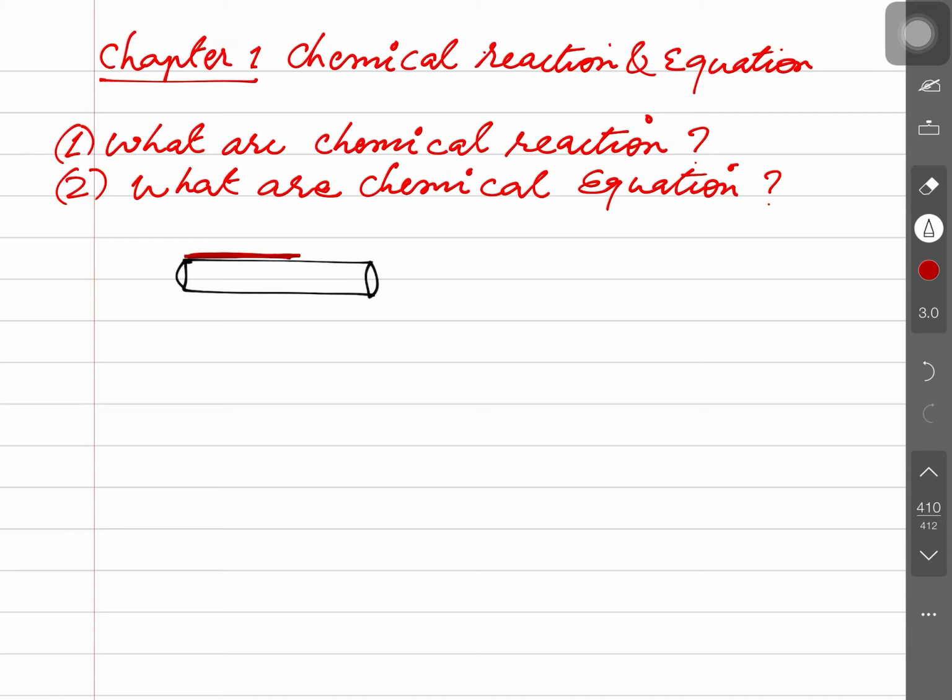Chemically, some gases and other substances available around the iron rod combine with it, and new substances are formed. This is chemically called corrosion, or simply rusting. The material gets rusted. Is that clear? So is this a chemical reaction? Yes, this is a chemical reaction.